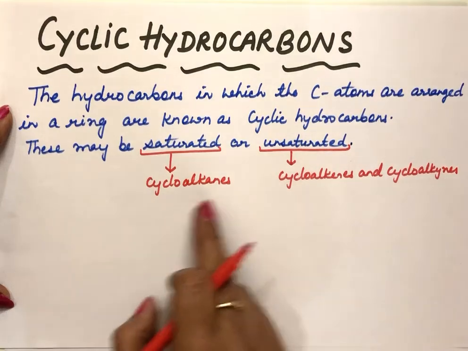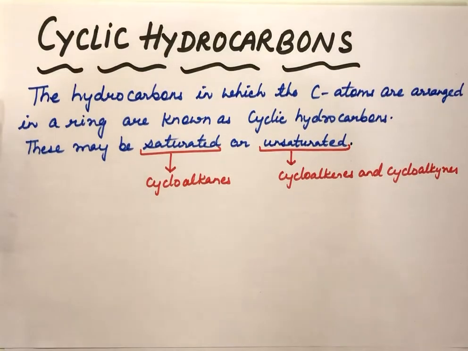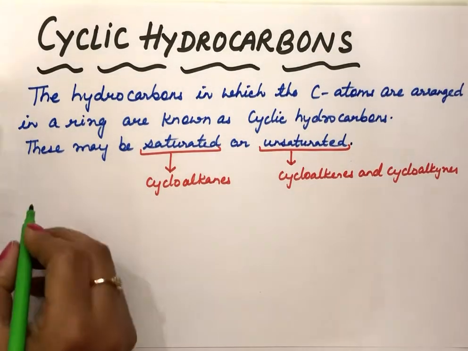Now I'm taking one example of each type: cycloalkane, cycloalkenes and cycloalkynes. So first one is cycloalkane.